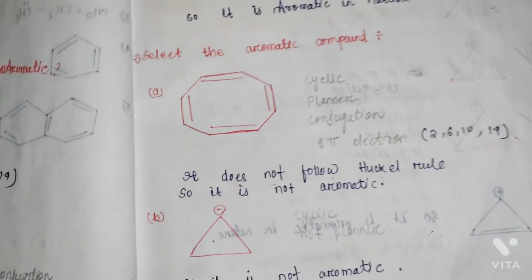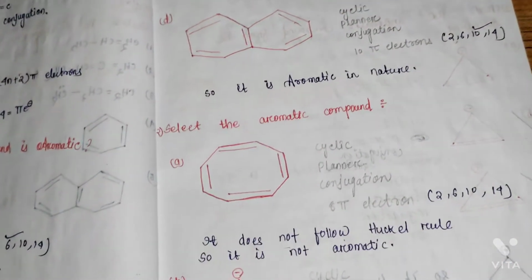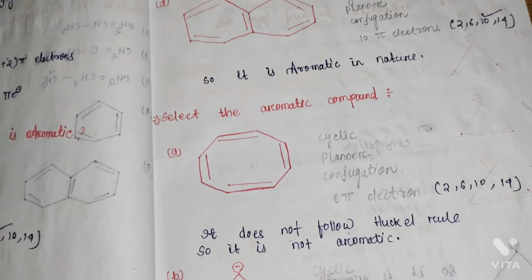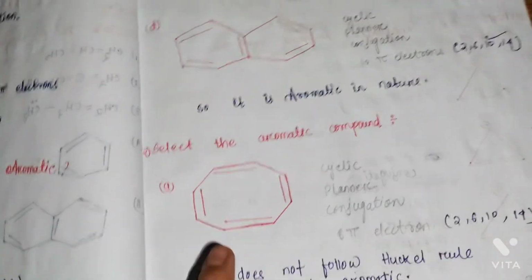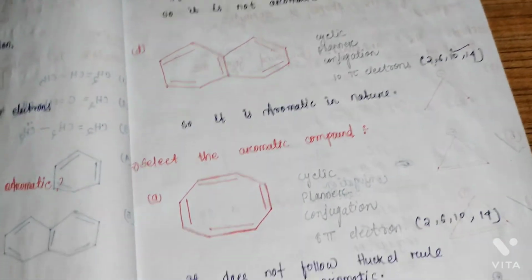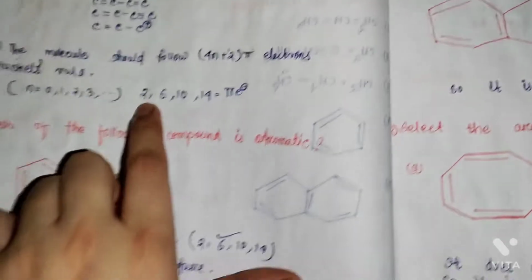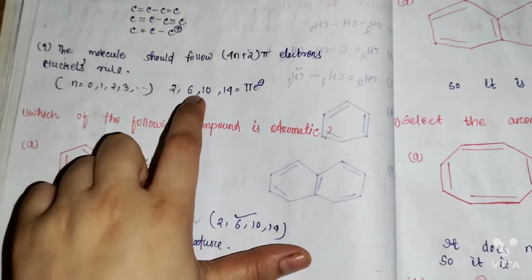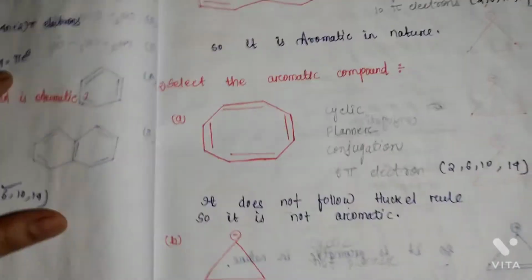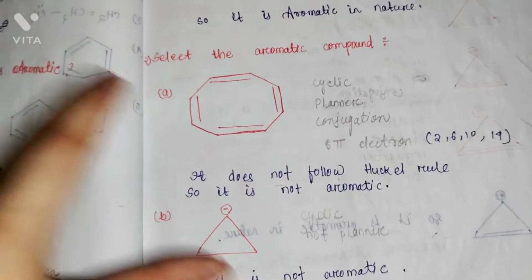Okay. And the last rule is it should follow Huckel's rule, that is 4n plus 2 pi electrons. So first count how many pi electrons are there. Here are 4 pi bonds. Okay, that means 8 pi electrons are there. As per the rule, the electrons should be 2, 6, 10 or 14. The pi electrons are 8, so it is not aromatic according to Huckel's rule.